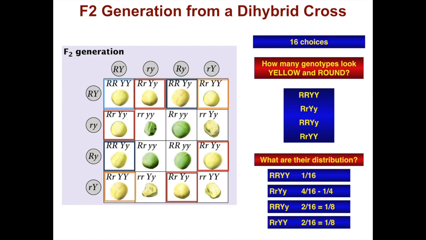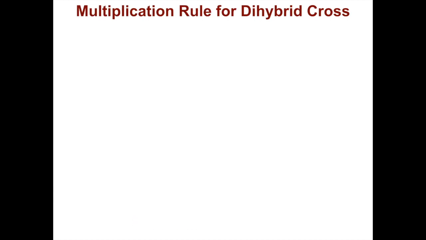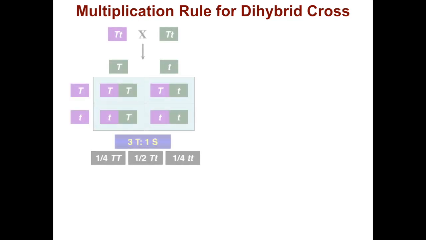Another 1/8 are heterozygous for the round wrinkled allele and contain 2 copies of the yellow allele. So overall, 9 out of 16 are phenotypically yellow and round, which is 56.25%.